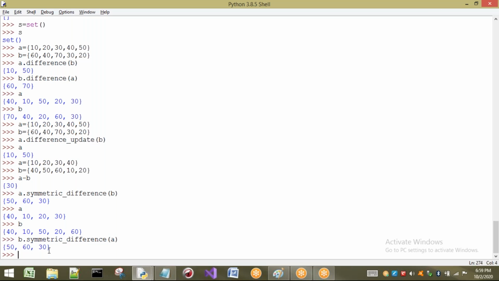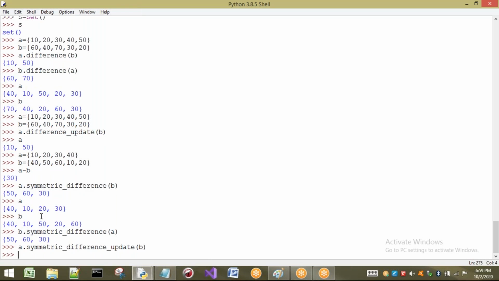There is no problem. But now I want to update the set, whatever is going to be generated after the symmetric difference. So I will use one more method called symmetric_difference_update. Now what happens here? After performing the earlier operation, A contains the same values. But after performing this operation, if I see A, what happens?